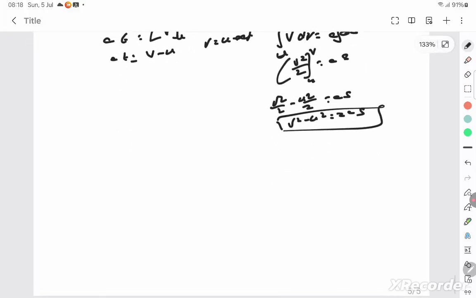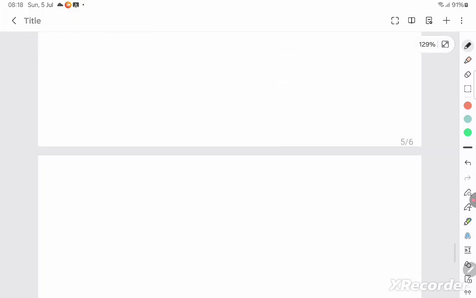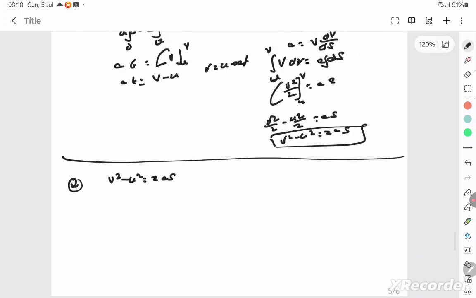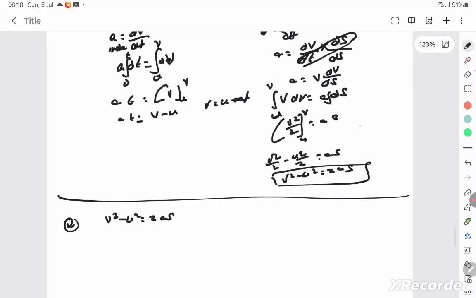This is using the calculus method. So let's go to the next question. The second question is to derive v square minus u square is equal to... what did I do? I got this by mistake.